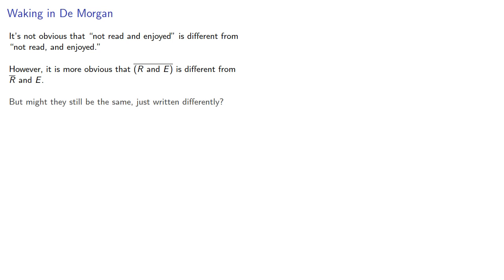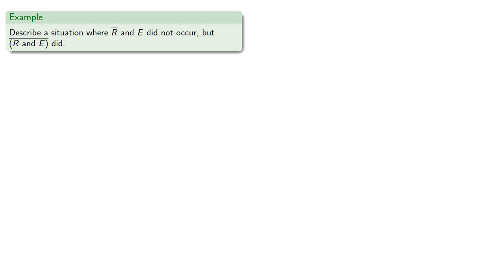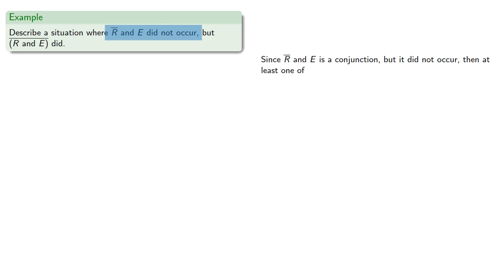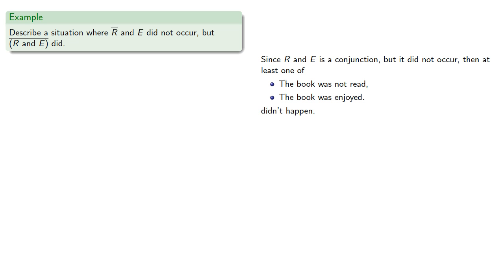But might they still be the same, just written differently? No. Let's describe a situation where not R and E did not occur, but not R and E did. Since not R and E is a conjunction, but it did not occur, then at least one of "the book was not read," "the book was enjoyed" didn't happen.